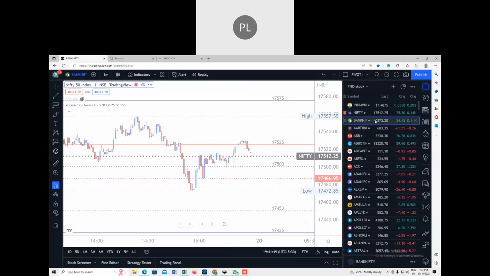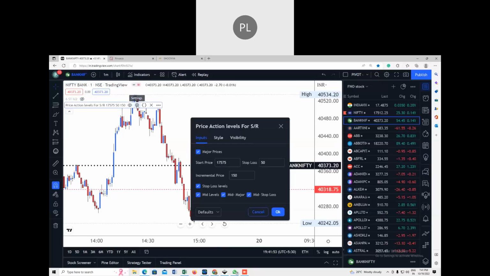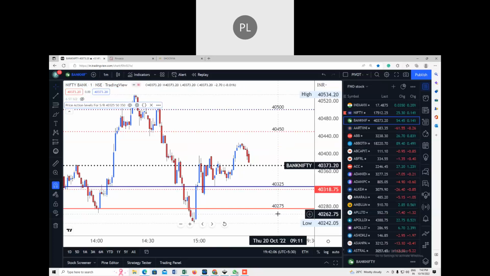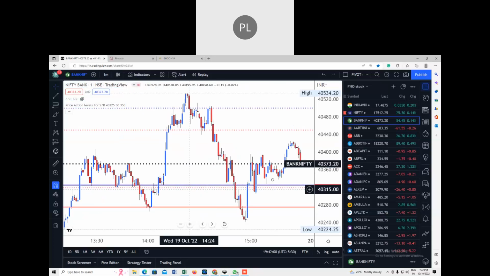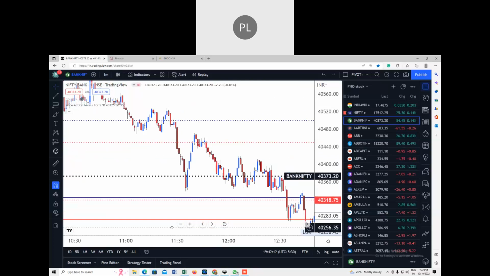And if you take Bank Nifty, today the position was very bad because we had continuous stop losses. 40325, and your target is 350. So you can see here that today there were many stop losses in Bank Nifty and we did not get any target.